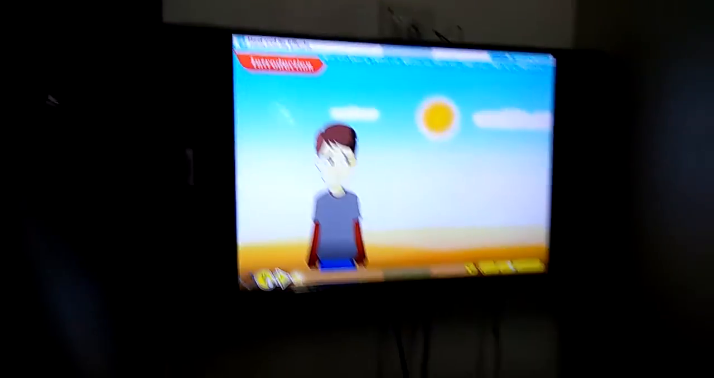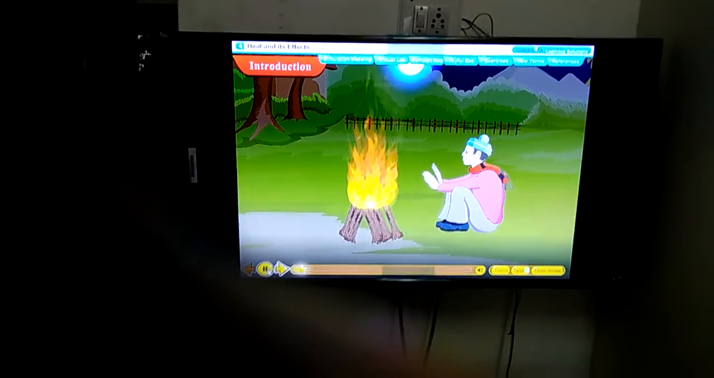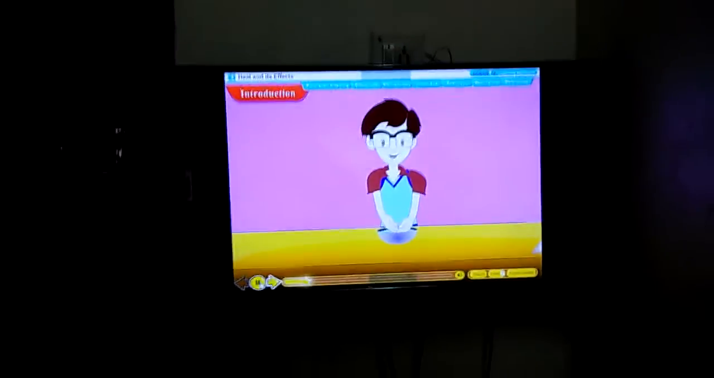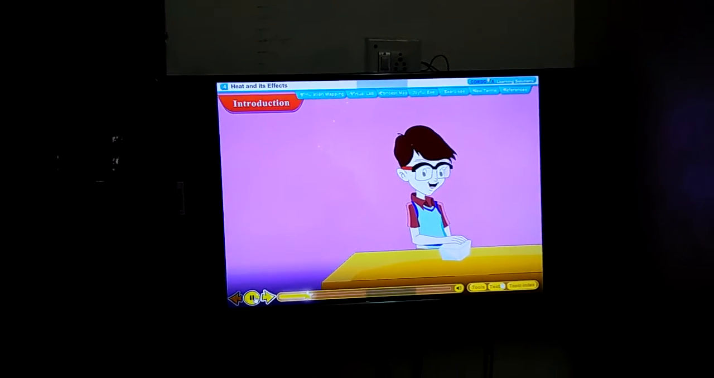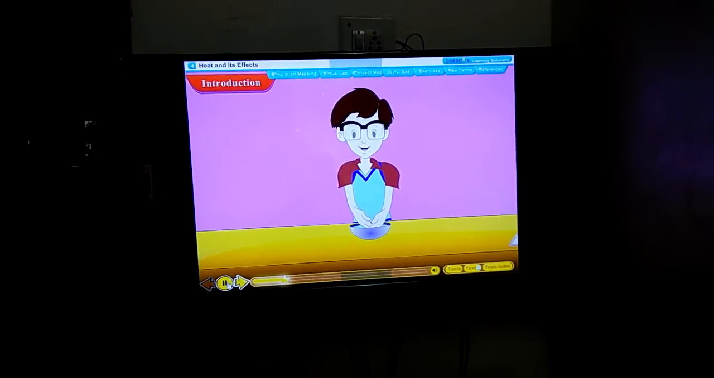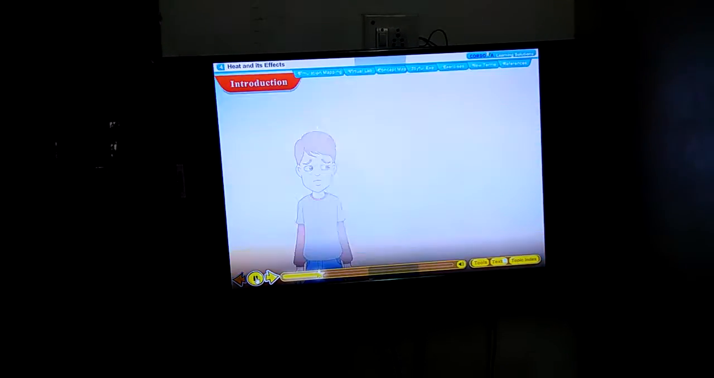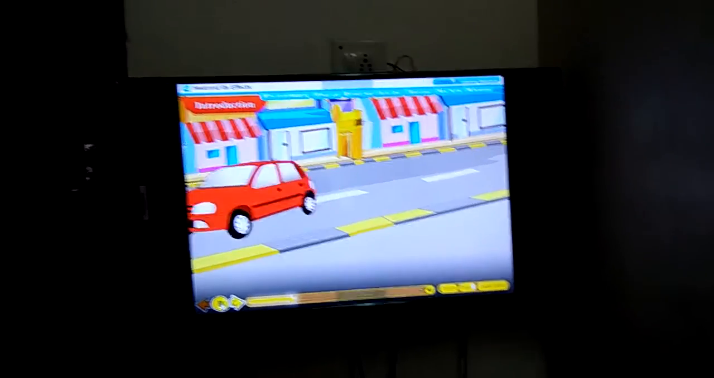When we stand in the sun or sit near a fire, we feel hot. When we touch a lump of ice, we feel cold. When we dip our finger in warm water, we feel warm. Thus, we feel cold, warm, or hot. Heat is a form of energy which causes the sensation of hotness and coldness.